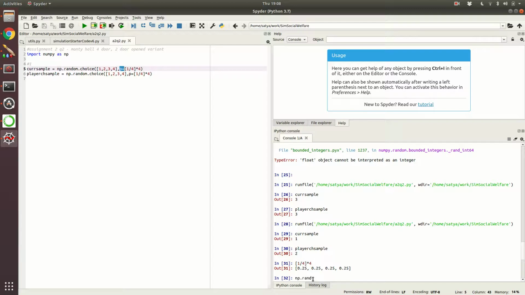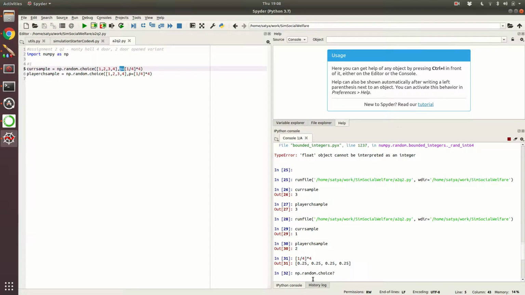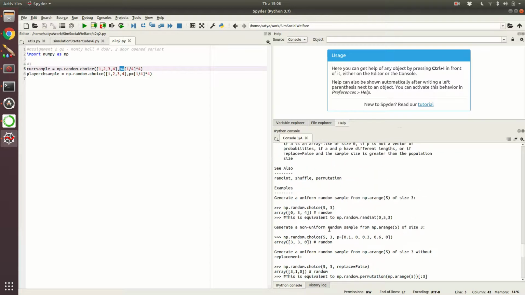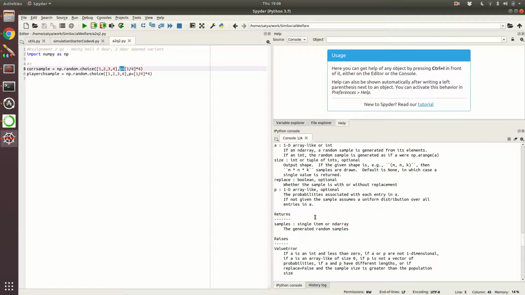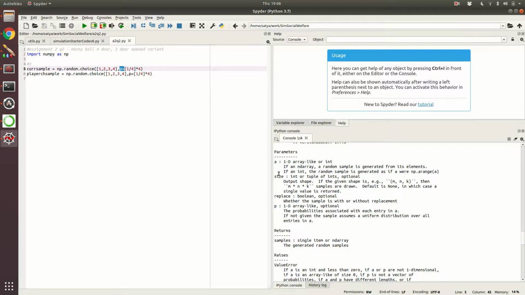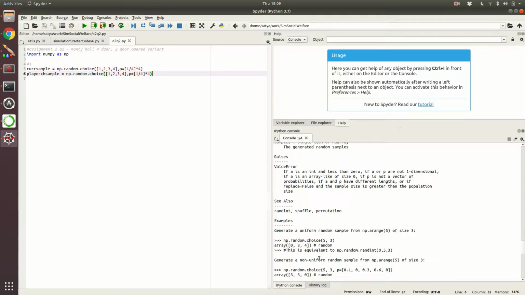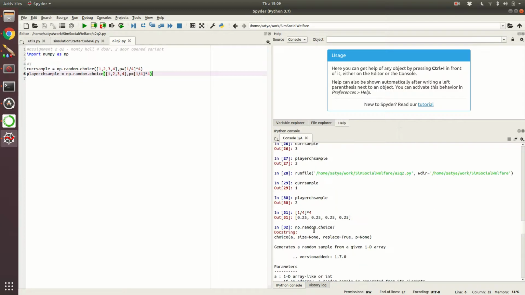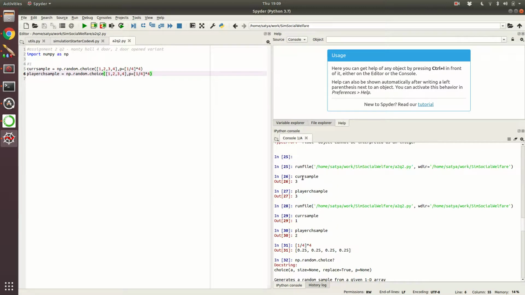If you do np.random.choice and put a question mark, you will see that there are multiple arguments. So p is the 4th argument, and that is why I have to give p equal to, otherwise it will give an error. Don't miss this. Now after I ran this twice, in the first sample, when the game show was played once, that's the way you have to understand it, the current sample was chosen and the player sample was this, they agreed. But the second time it was this.